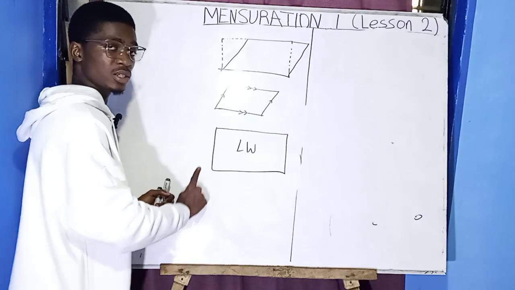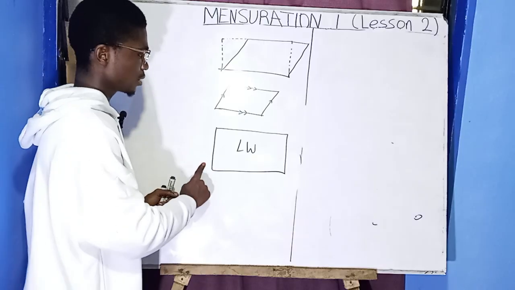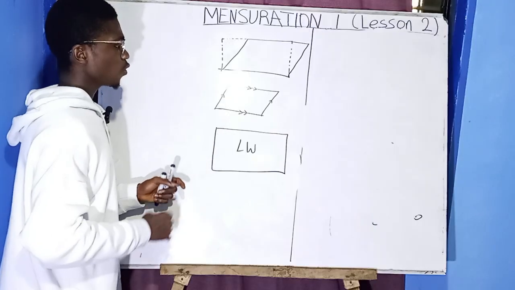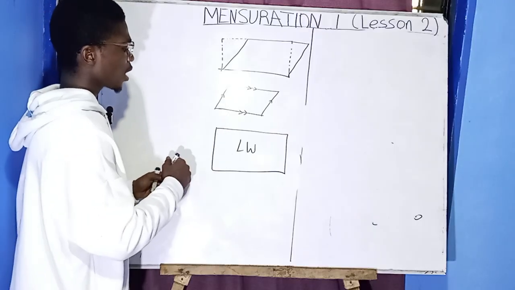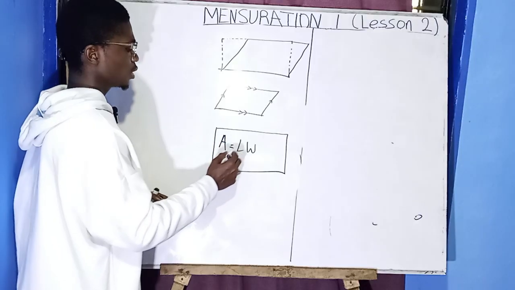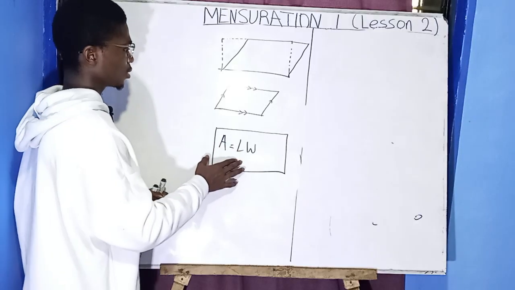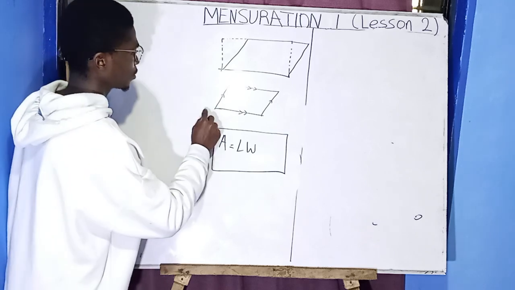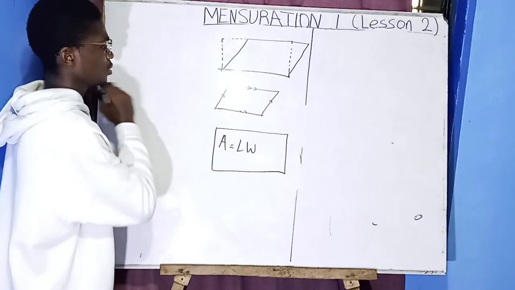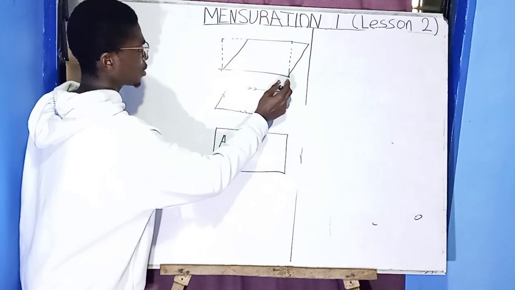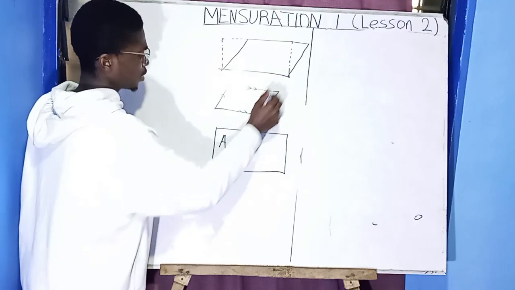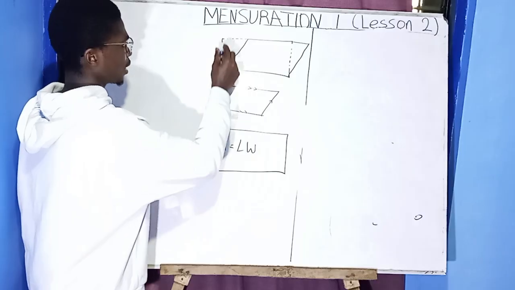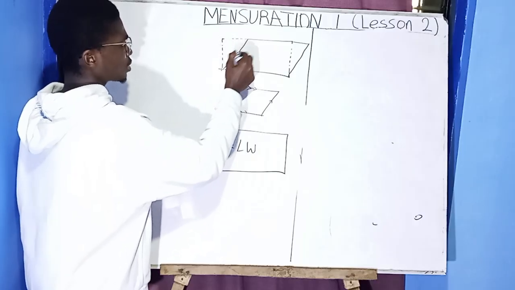Or yeah, it's not perpendicular as this, or as straight as this, as vertical as this. This one has been slanted. So always, since we know the area of a rectangle to be length times breadth, the parallelogram is going to be this side times this side. Is going to be what? The length. I can say the length here. Times this side, not this side.